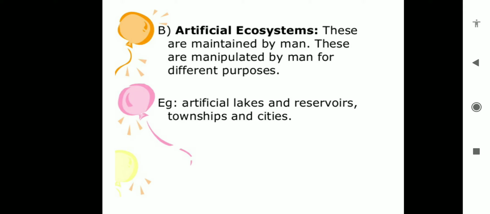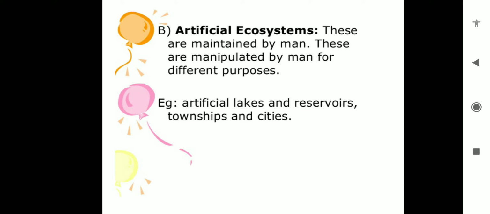Especially in our book, two artificial ecosystems are mentioned: one is garden and another is crop field. But all the others are also examples of artificial ecosystem.